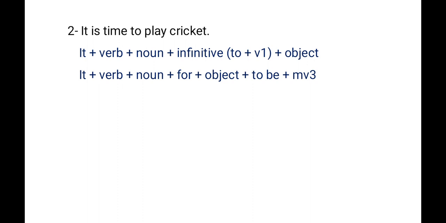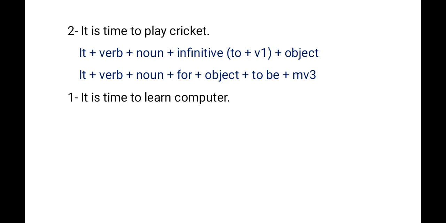So, for example, we are going to change it. It is time to learn computer. Okay. So, how can you change this sentence into passive voice? First of all, as according to the rule, we have to apply it as it is. So, it, then auxiliary verb, that is.